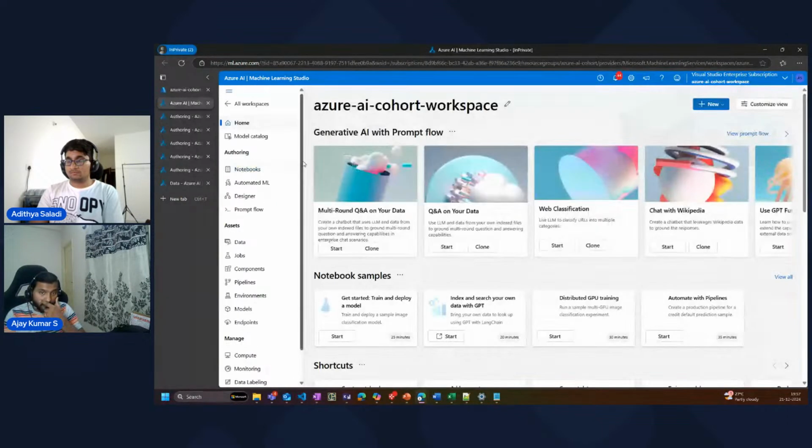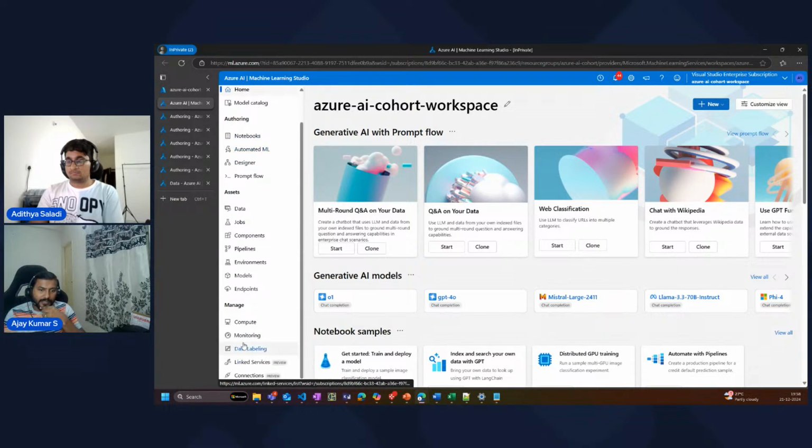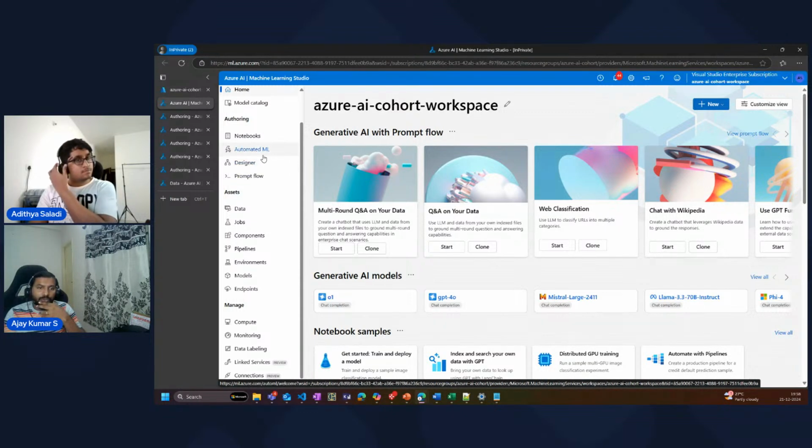In the Launch Studio now, apart from the notebook, which you would have created and which is just the start of it, you see there are a lot of other options for the same purpose of whatever we just did. We are going to use pipelines, we are going to use data, we are going to use jobs. There is something called models, there is environments. I'll cover each one of them whenever I am touching them.